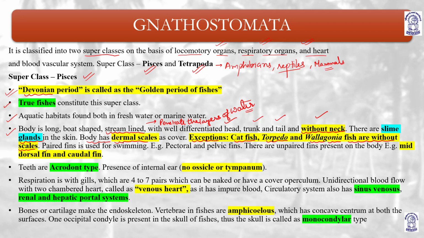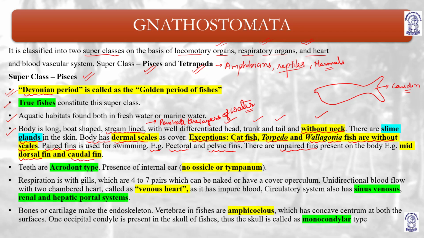Paired fins are used for swimming. Fins are paired and used for swimming. Example: pectoral fins and pelvic fins. So these fins are paired, pectoral fins and pelvic fins. There are unpaired fins as well present on the body, known as mid dorsal fin, which is unpaired, and caudal fin. So if I make a diagram, the fin present at the back, this is the caudal fin which is unpaired.